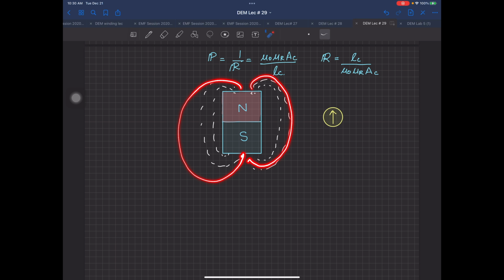That flux is dependent upon the reluctance. Otherwise, the value of this flux over there, we can call this one the material phi m. You can call it phi m or any other material variable. So this is the current source. We call it a current source because we know it, but this is a flux source over here.